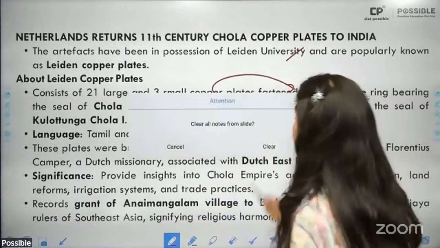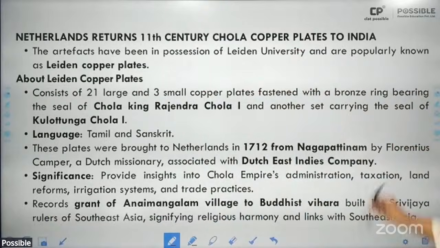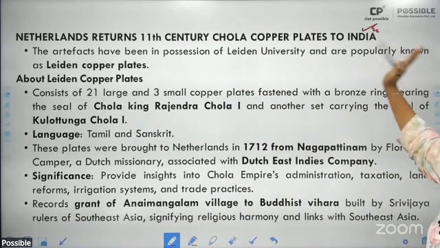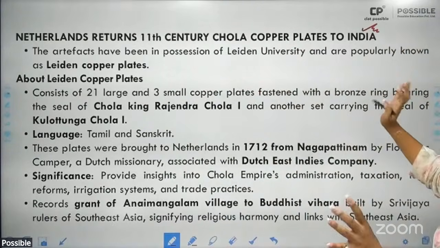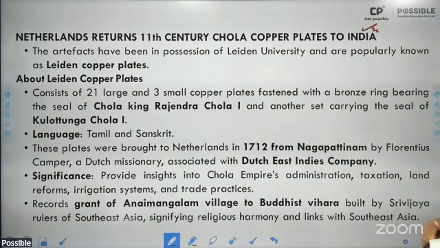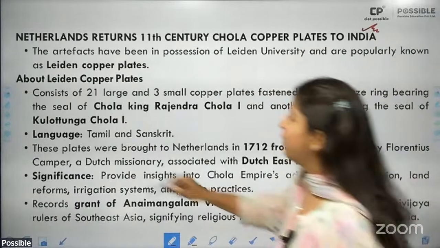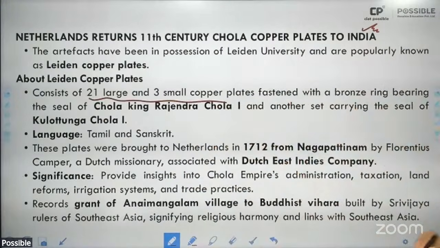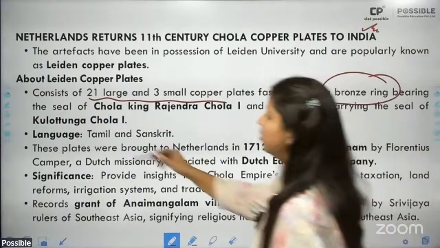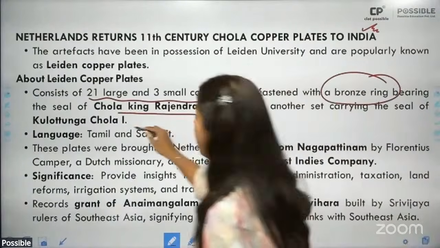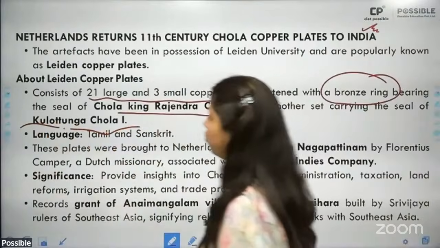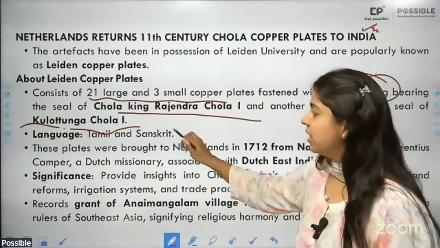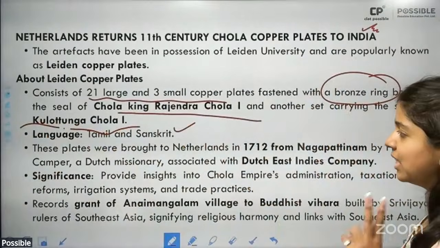Then it returns the 11th century Chola copper plates to India. This is very important, children. Please remember. It was with the Leiden University, consists of 21 large and 3 small copper plates, which are fastened with a bronze ring, contains the seal of Chola King Rajendra I Chola and also the seal of Kulottunga Chola I. Languages: it is found in 2 languages, Tamil and Sanskrit.